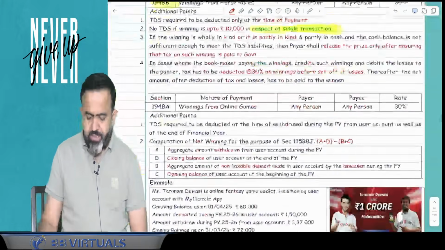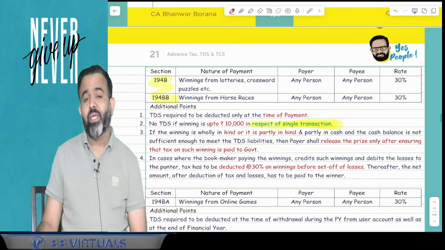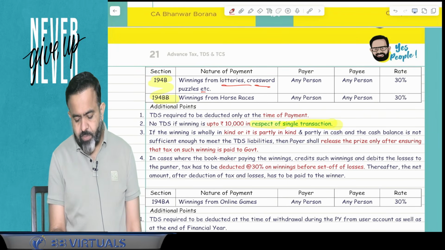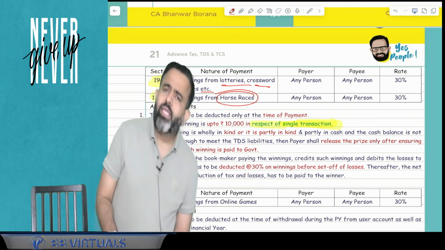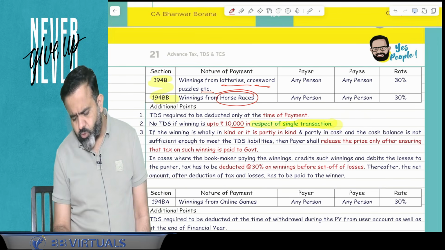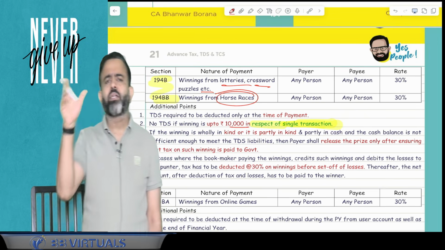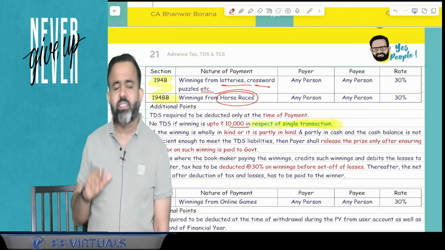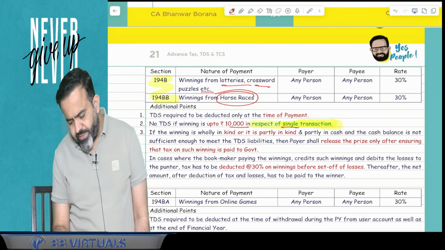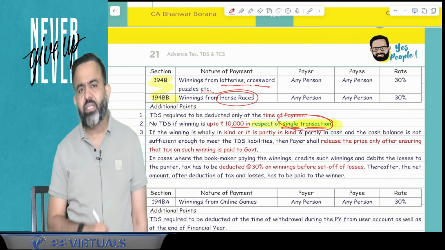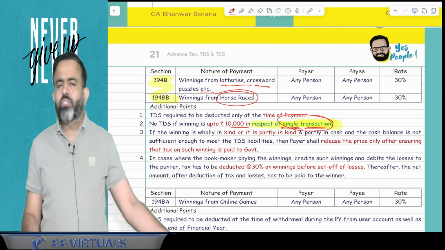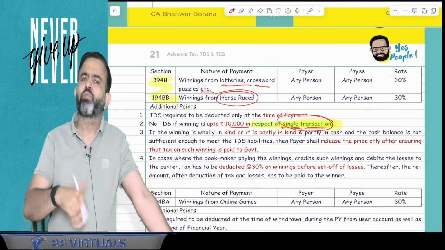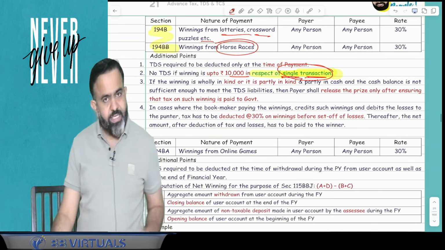After that, sections 194B and 194BB are related to winnings. In case of lottery winnings, crossword puzzles, as well as horse races, earlier the limit was 10,000. Now also the limit is 10,000, but earlier that 10,000 limit was per annum, per year. Now that limit is per single transaction. So if the winning in a single transaction is more than 10,000, then only TDS is applicable.